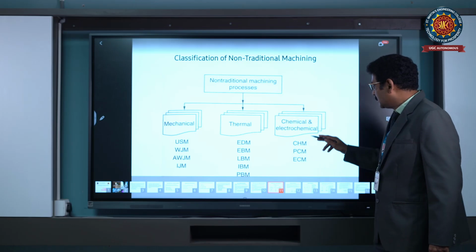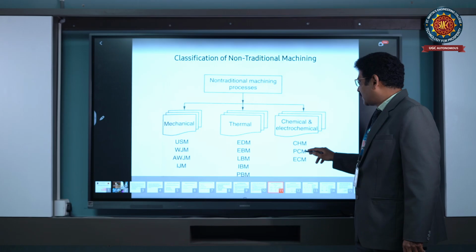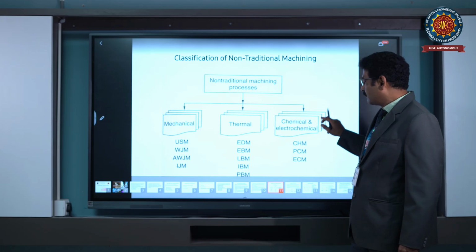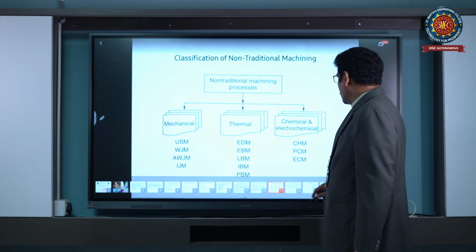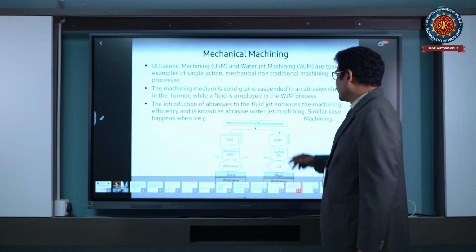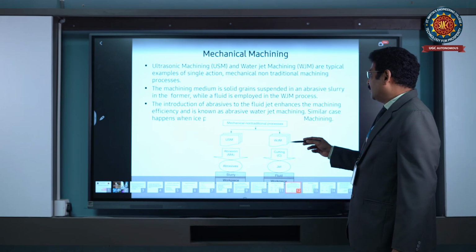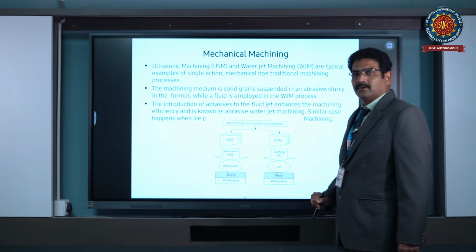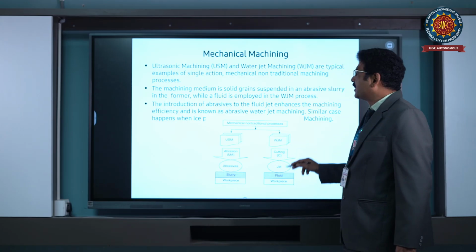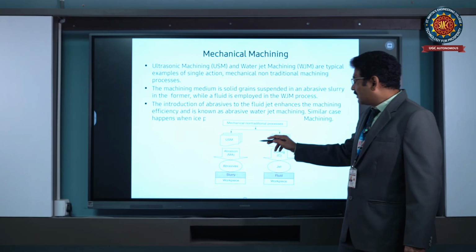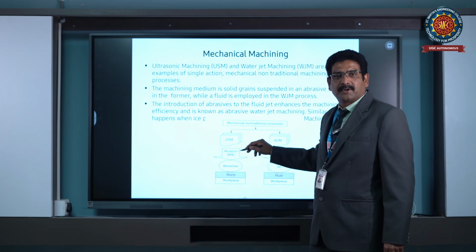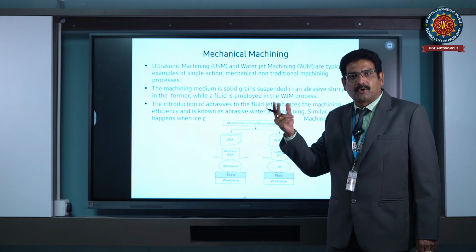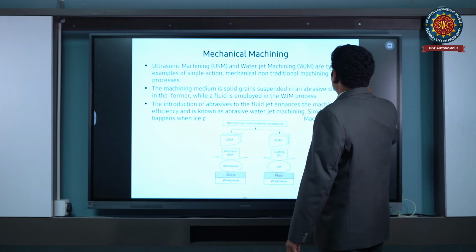Whereas chemical machining process includes chemical machining and electrochemical machining process. These are the three different types of classifications. Coming to mechanical energy: ultrasonic machining and water jet machining. What is used here? Abrasive particles are used. Here the cutting will be performed by using the water itself. Based on the abrasives we are using, we are going with abrasive jet machining process. Now, starting with what I have explained, we will go through the abrasive jet machining process.